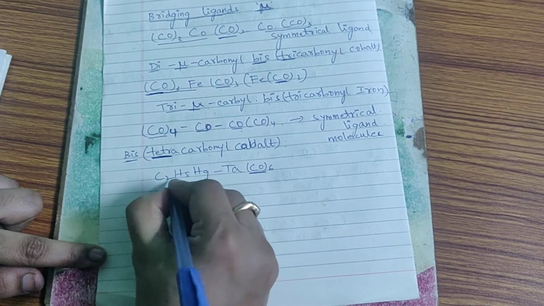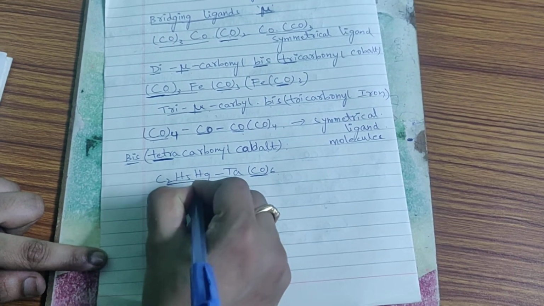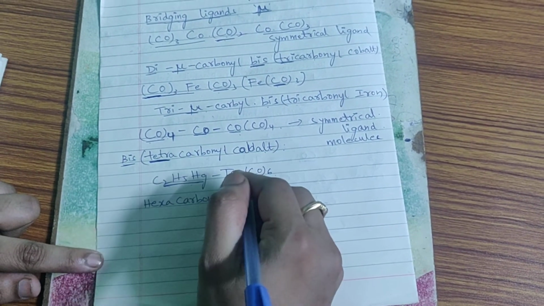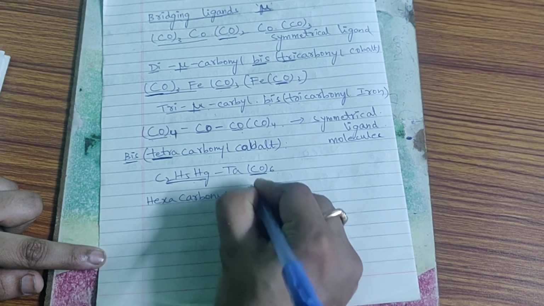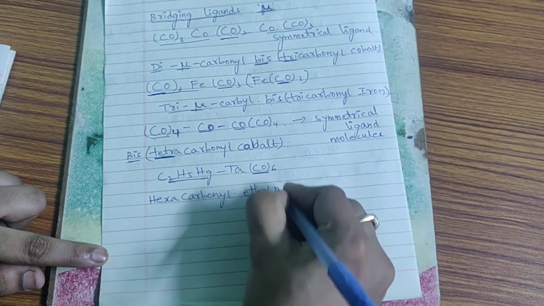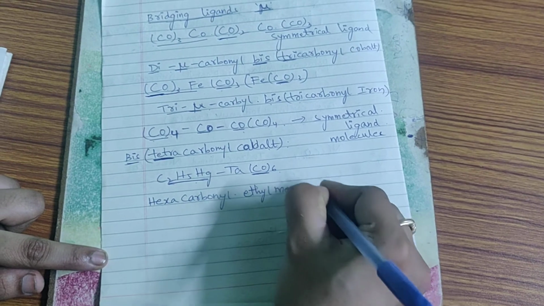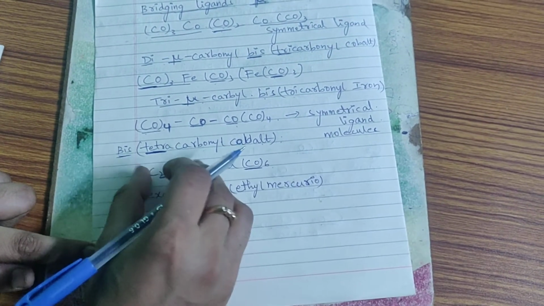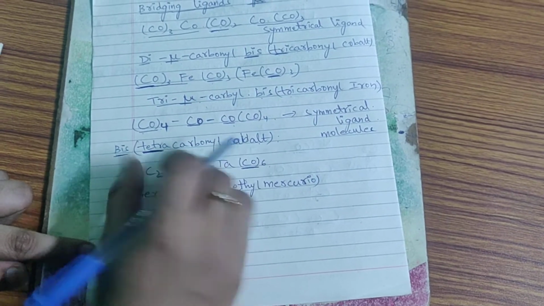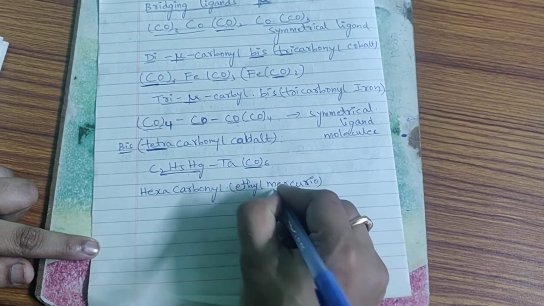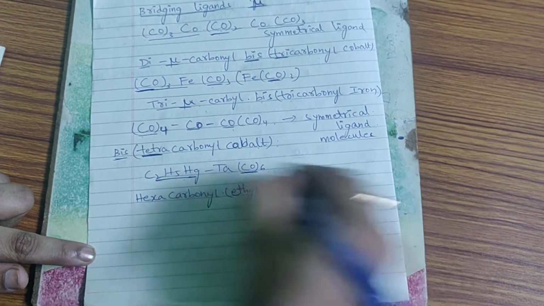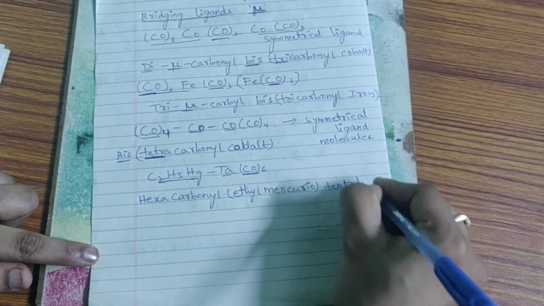Then the first, front complex we consider as a ligand. So we write it as ethyl mercurio. We write the mercury metal as mercurio because we are considering the front complex as a whole ligand here. So we write it as ethyl mercurio, and the last metal is tantalum.